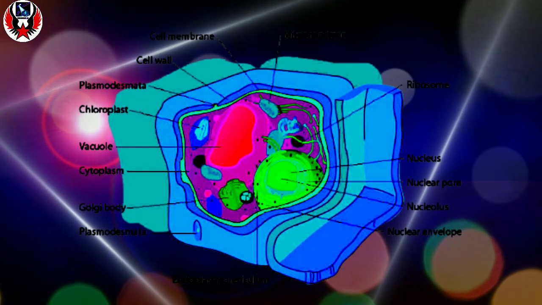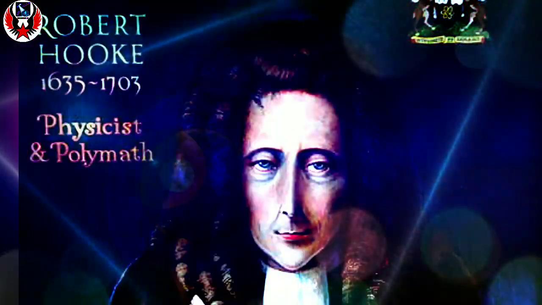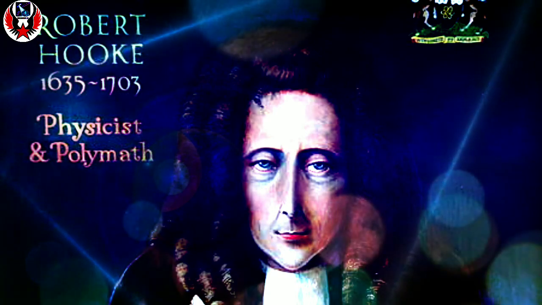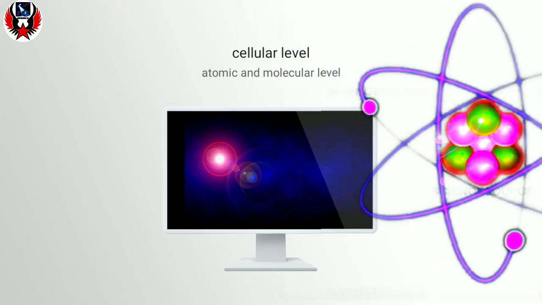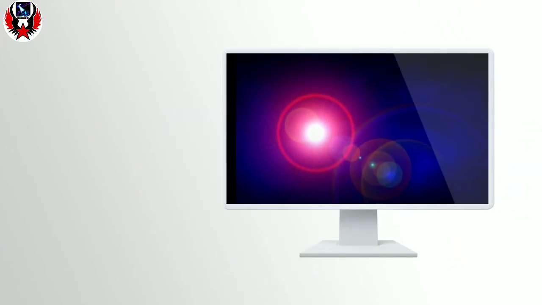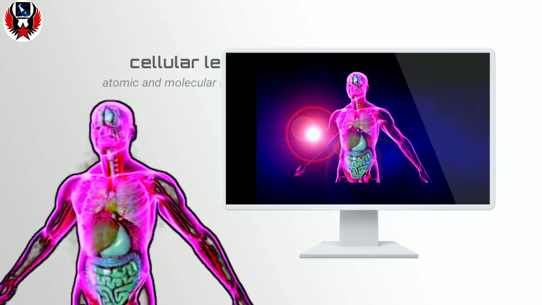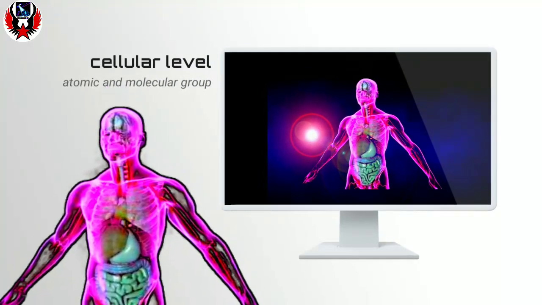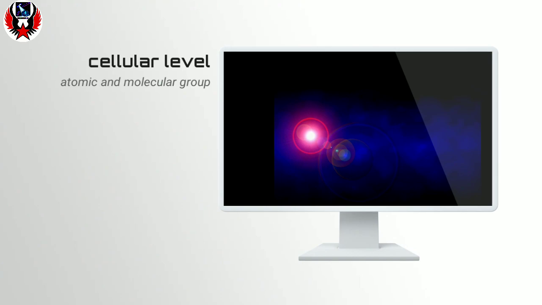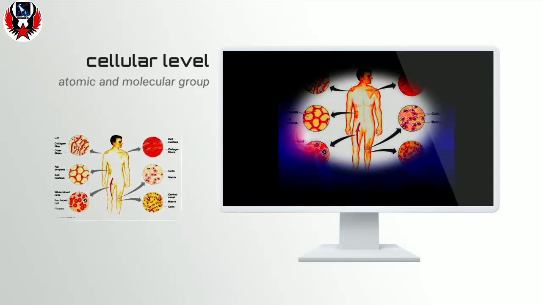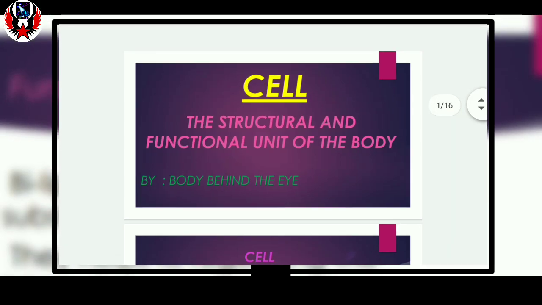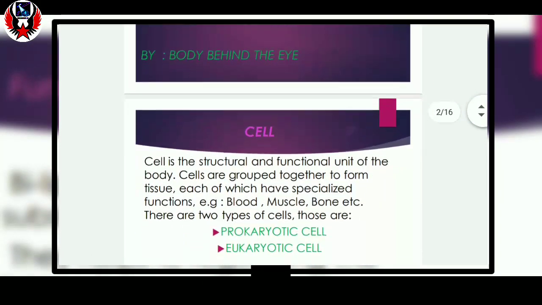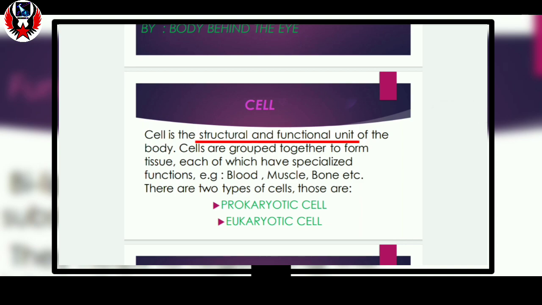The cell was discovered by Robert Hooke in 1665, and the cells are also a grouped or combined form of many atoms or molecules. So we can say all the chemical functions of our body take place inside the cell, and these all come under the cellular level of our body. And we also know that cells are called the structural and functional unit of our body.